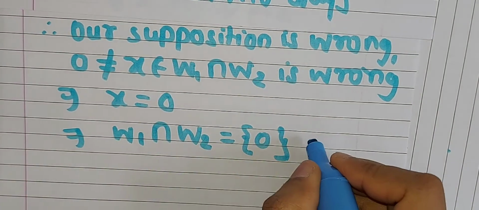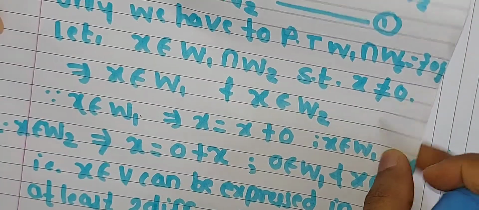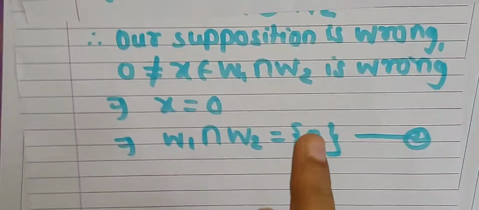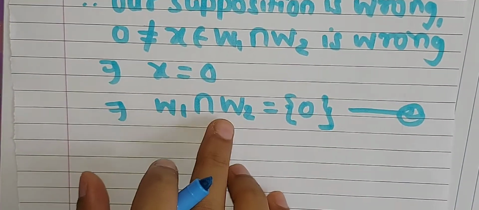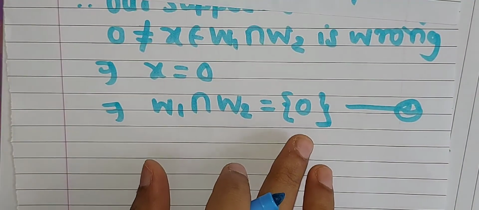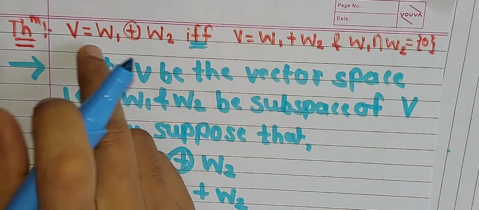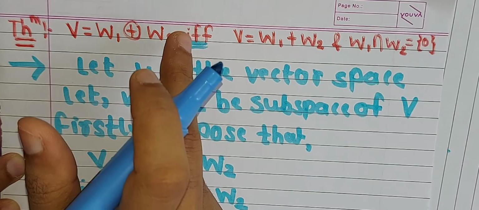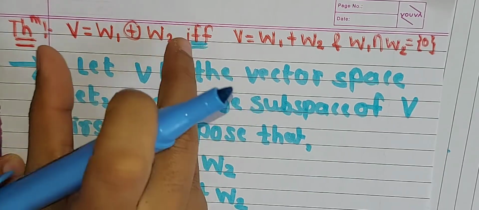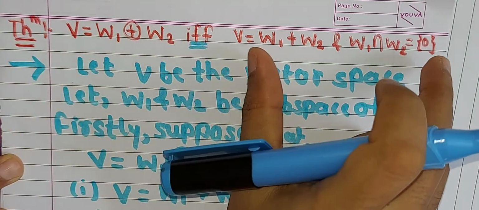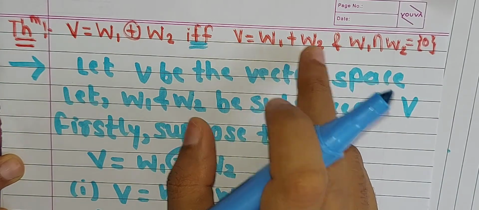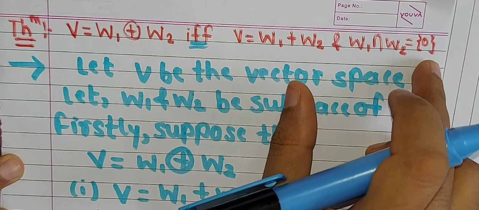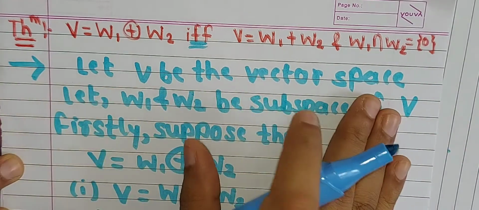So this is our condition number 2. As we have obtained, this is my condition number 1, that is V is equal to W1 plus W2, and now we have obtained that W1 intersection W2 is equal to singleton set 0. Therefore, we have obtained this first part, that is V is equal to W1 direct sum W2. This is our given condition, that is, this is our supposition. Now we have proved that V equal to this W1 plus W2 and W1 intersection W2 is equal to singleton set 0. So we have obtained this first part.